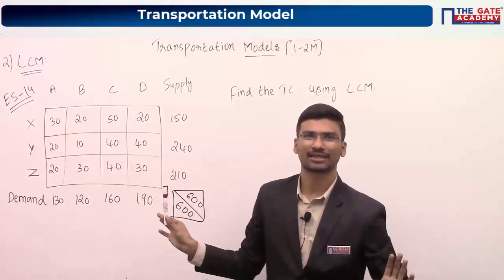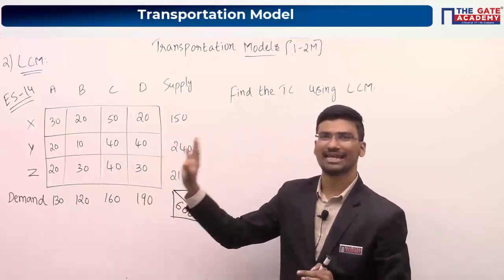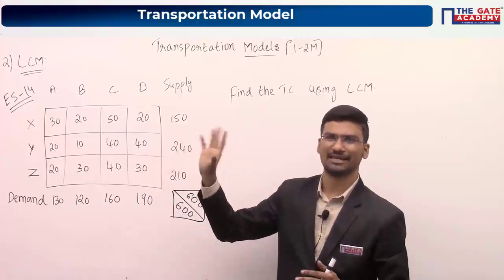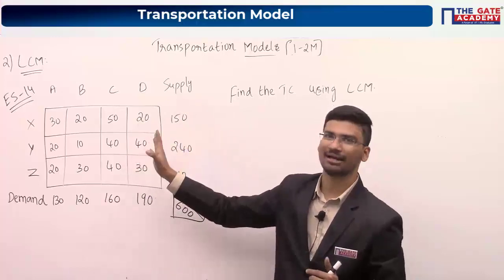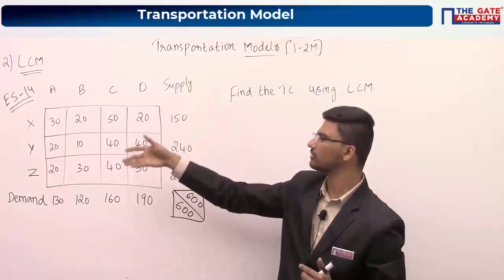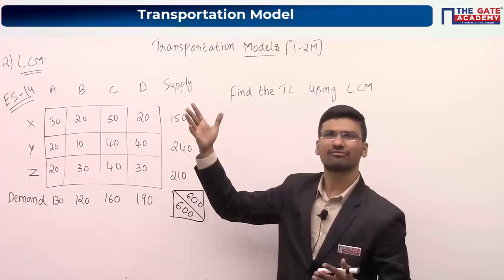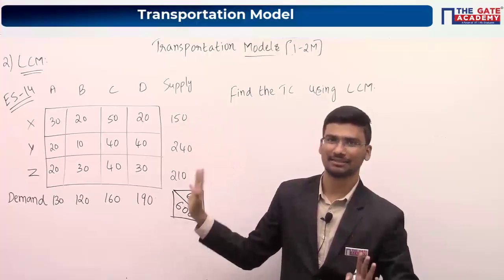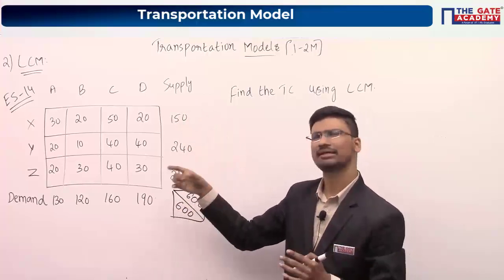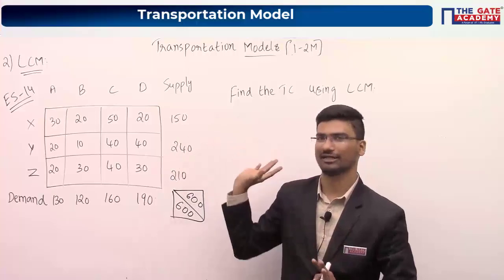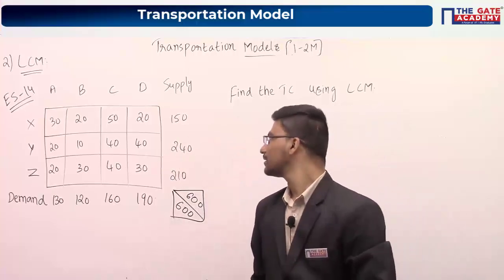Don't worry about them. Your method will be the same, NW method, LCM, same procedure. It will not affect your algorithm.